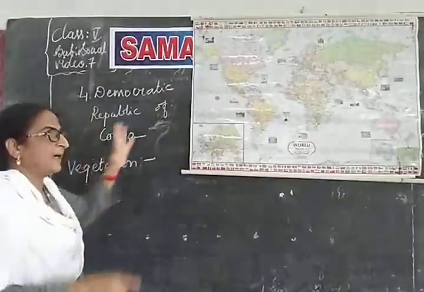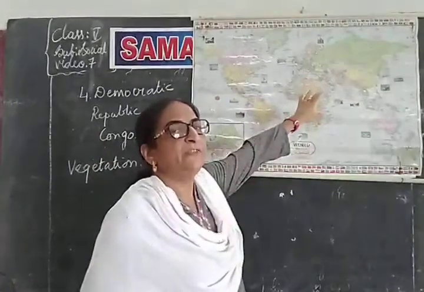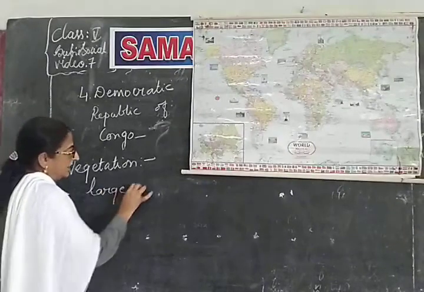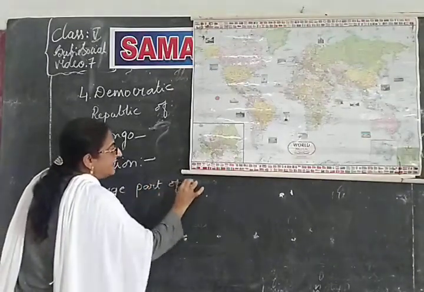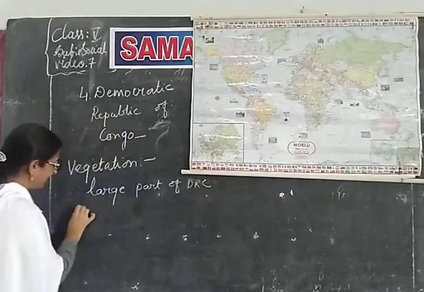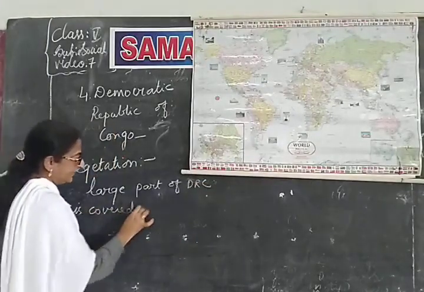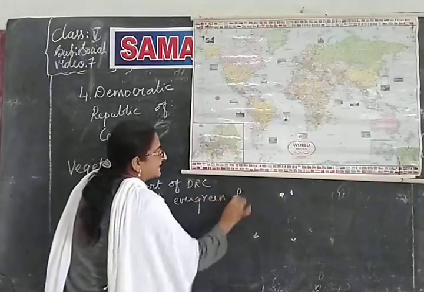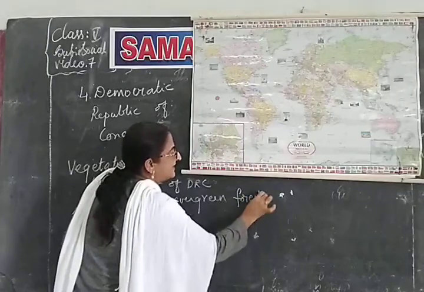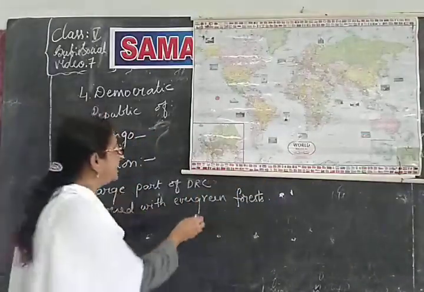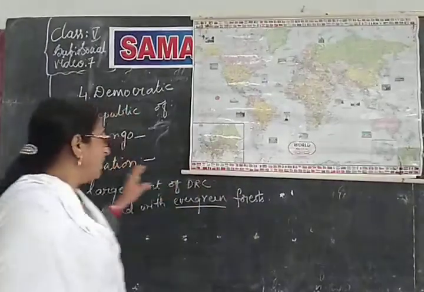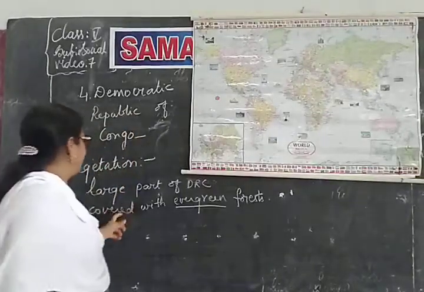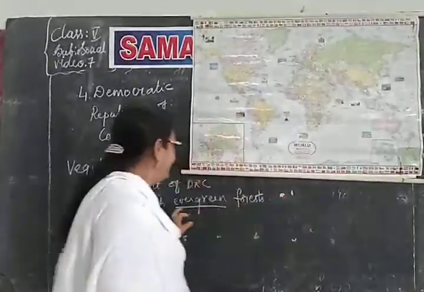Now, a very large part of this country is covered with evergreen forest. Evergreen forest. The name itself indicates what type of forest it is. Evergreen. It is always green. So, we are learning about the vegetation here. A large part of DRC is covered with evergreen forest.